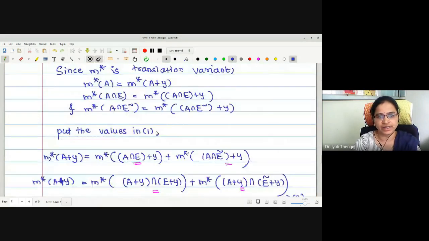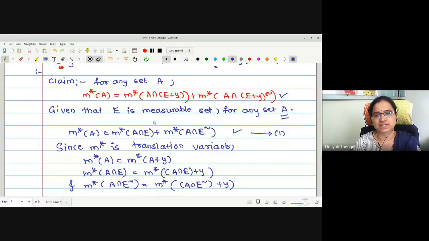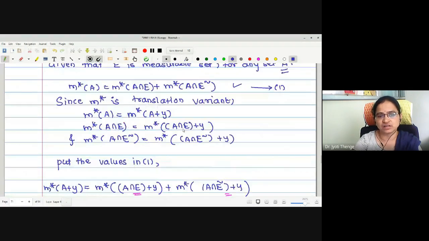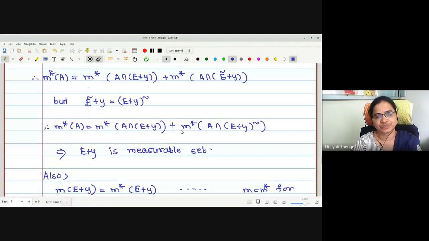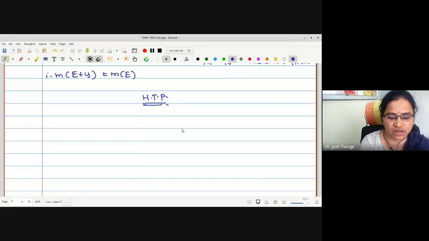Yes, any difficulty, you can ask. In order to prove E plus Y is measurable, our aim is to prove this kind of statement. Therefore, we started with the given thing, E is measurable, and tried to adjust a term like this. Any difficulty with this? If you have, you can ask. Otherwise, we'll go to the next proposition.